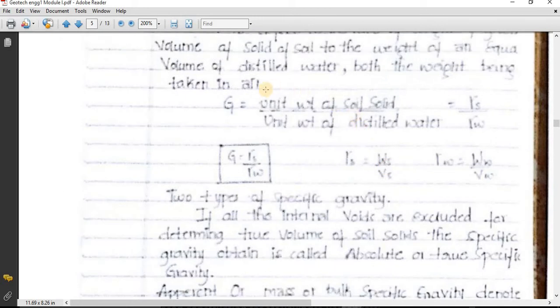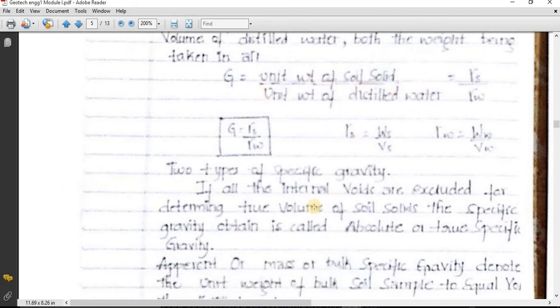So you can see here, unit weight of soil solids divided by unit weight of equal volume is very important over here. Equal volume. So equal volume means what? If I consider a small amount of soil solids, there will be some gaps between the soil particles, so those are called voids. The volume of those voids is also considered while taking the same volume of distilled water. But if we avoid that, practically it is not possible.